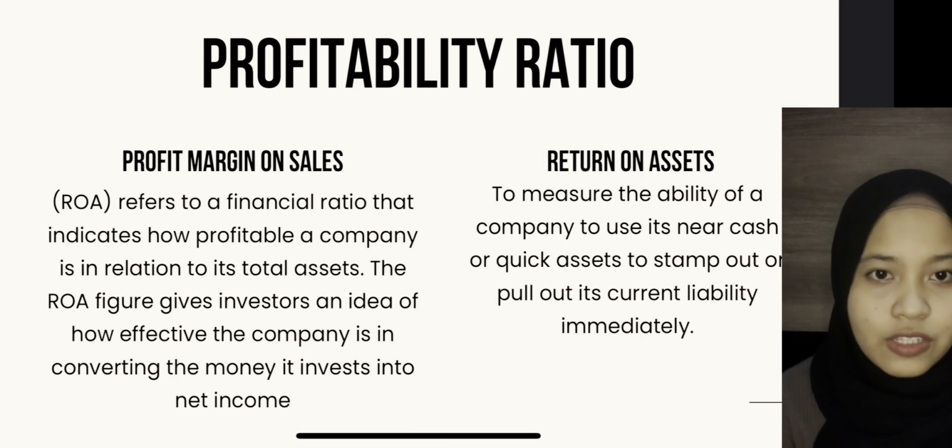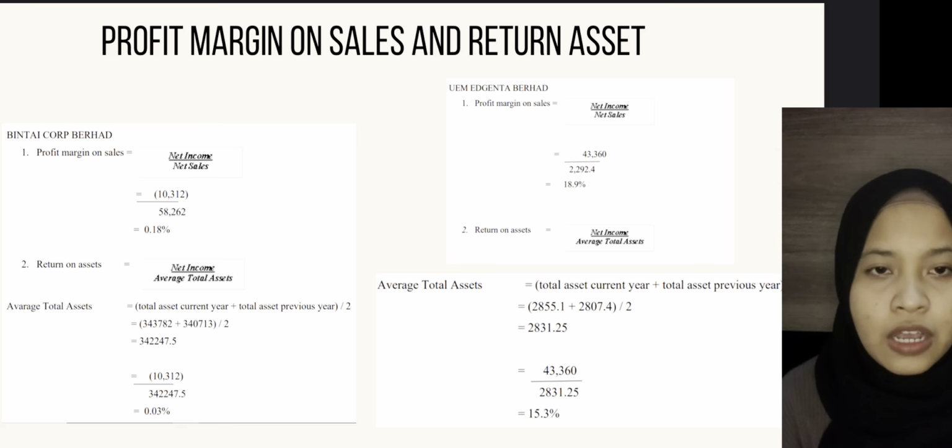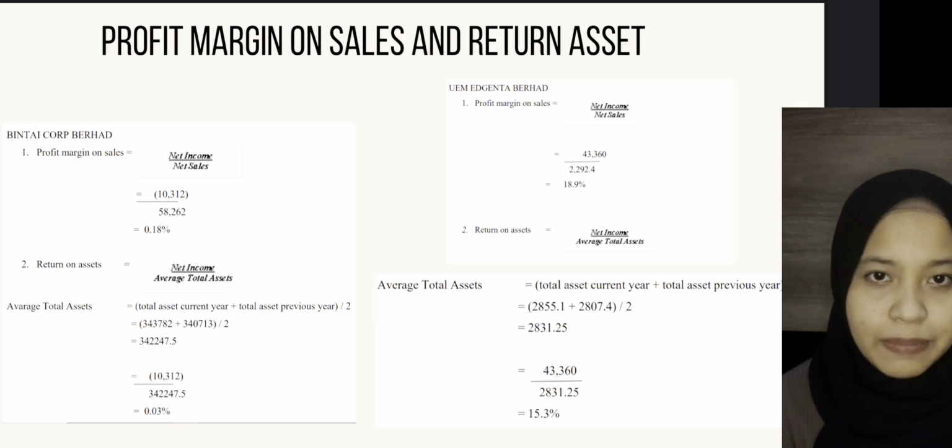It indicates that over the year 2021, the company Binti generated a profit margin on sales of 0.18%, while the company UEM Agenta's profit margin on sales is 18.9%. It can be seen that UEM has a larger profit margin than Binti because Binti's profit decreased. Both companies are able to generate profit, but UEM has better performance in managing its expenses. Profit margin is a method to detect this kind of situation.